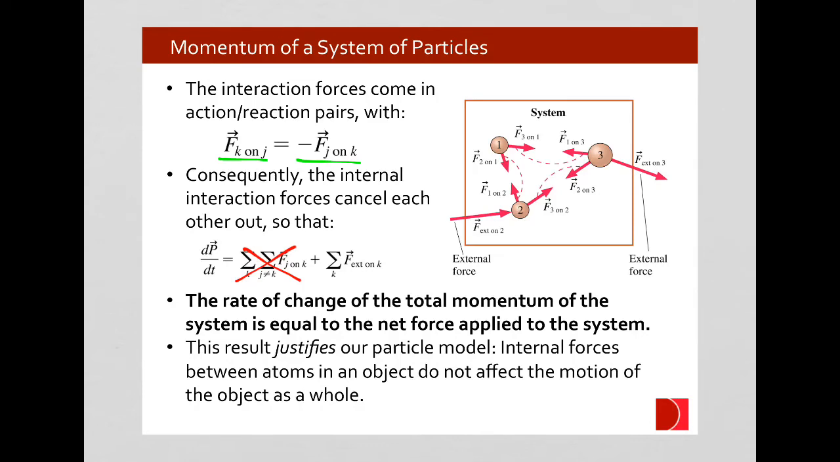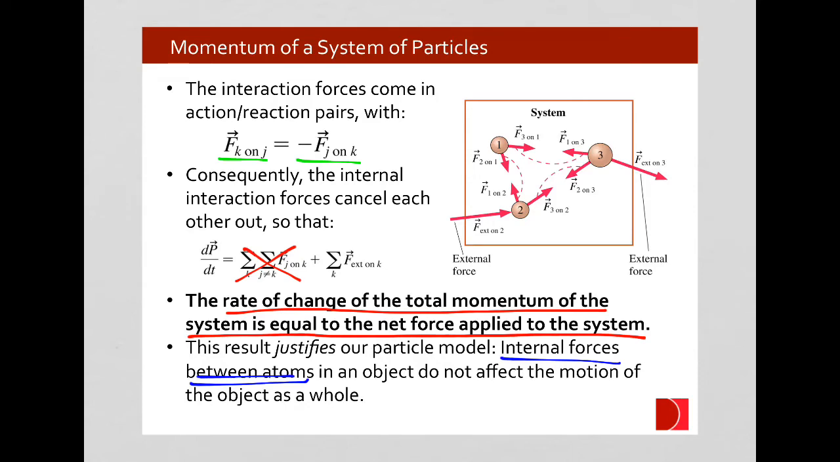Thus, we see that the change in the total momentum is equal to only the net force applied to the system, only to the net external force applied to our system. And this result shows our particle model, what we've been talking about all along, where we treat objects as a particle and their motion, their interactions only as a particle. We see that the internal forces within an object, those internal forces between individual atoms, for example, do not affect the motion of the particle as a whole.